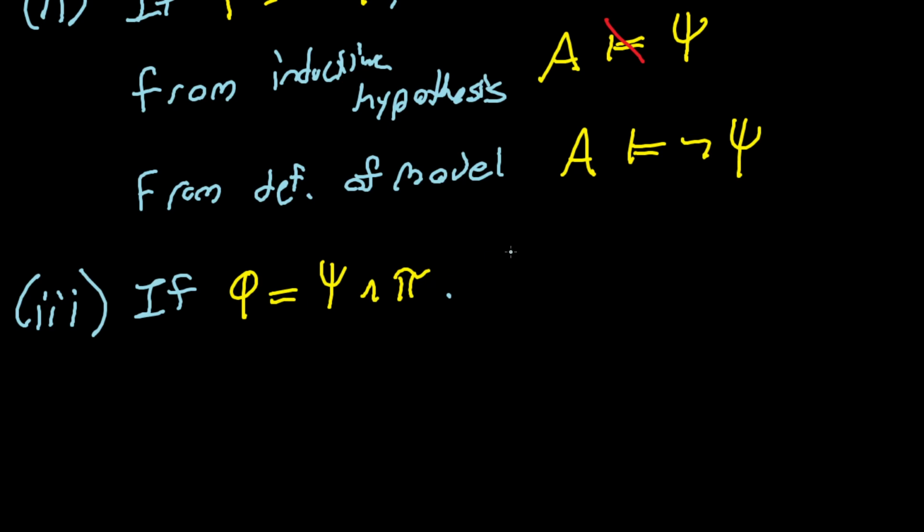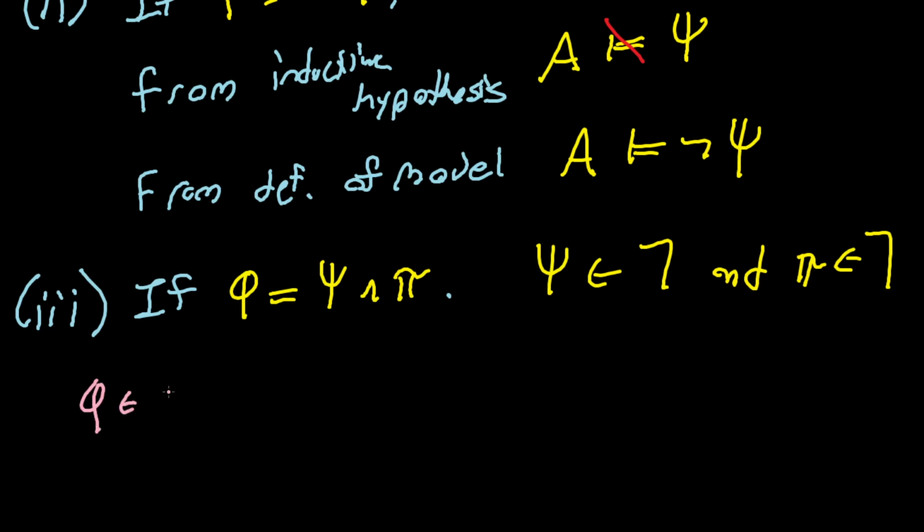But if this is the case, then we must have psi in gamma, and we must have pi in gamma. Why is that? Well, I'll write this as an aside and erase it. If phi is in gamma, then gamma can prove psi is true, and gamma can prove pi is true, right?